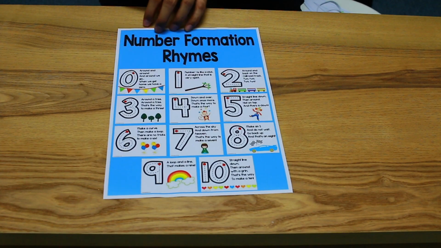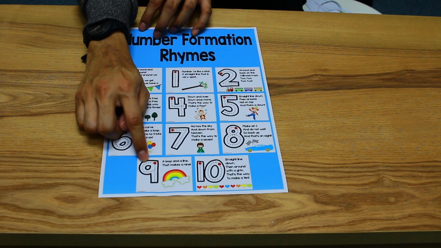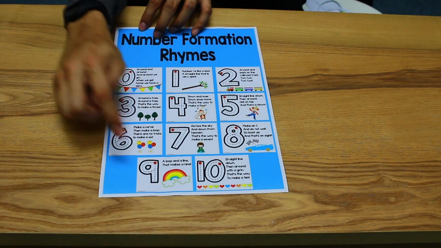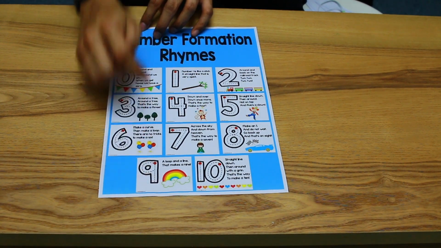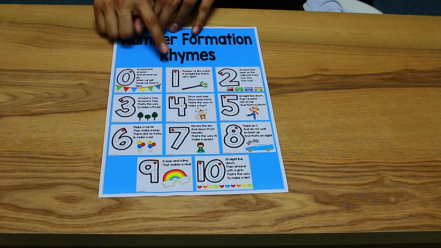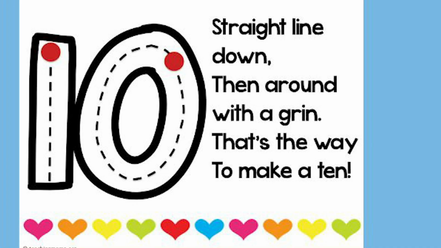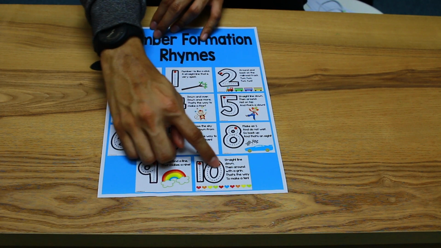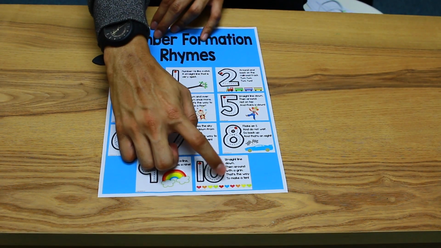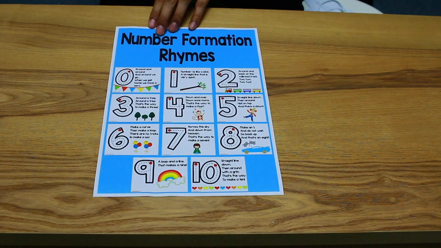Wonderful. Last, we got number 9. A loop and a line. So a loop, just like what we did on number 6, a loop and a line. That makes a 9. Well done. Now you have to combine 1 and 0 so you could make 10. Straight line down, then around, just like number 0, around, and we go. So 1, 2. That's how you write number 10.